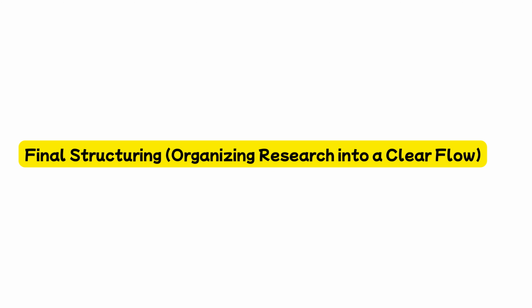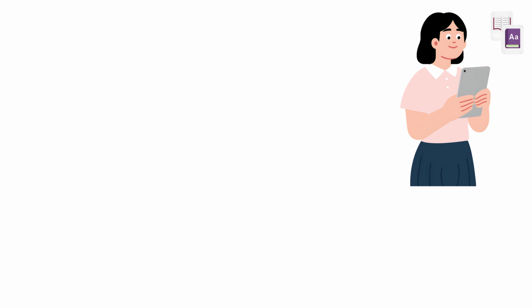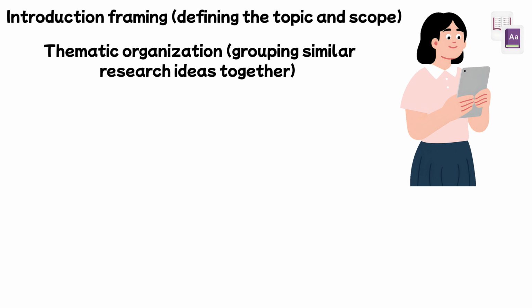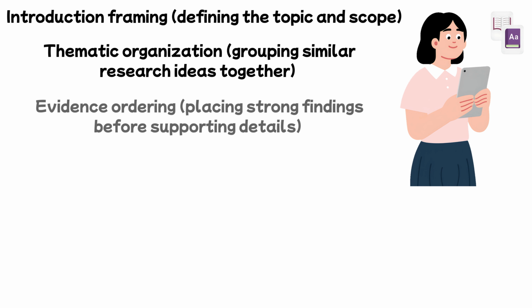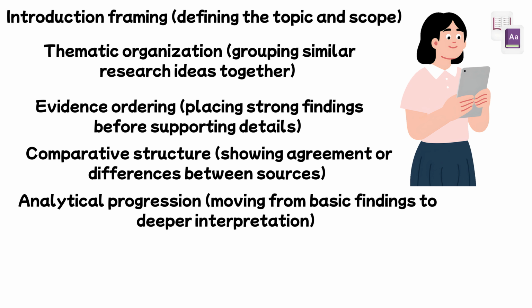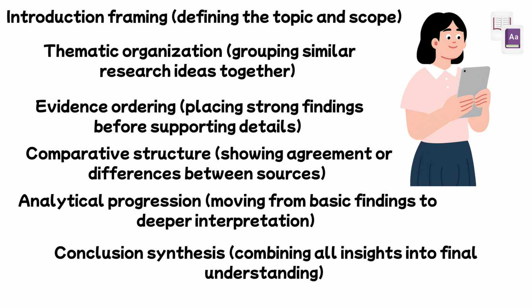Final structuring, organizing research into a clear flow. The final step is to organize all findings into a structured and logical format so the research can be clearly communicated. Focus on arranging content using academic structure elements: introduction framing, defining the topic and scope; thematic organization, grouping similar research ideas together; evidence ordering, placing strong findings before supporting details; comparative structure, showing agreement or differences between sources; analytical progression, moving from basic findings to deeper interpretation; conclusion synthesis, combining all insights into final understanding.